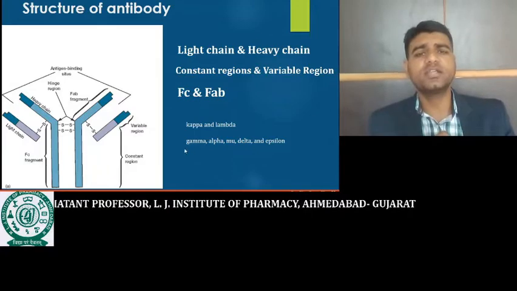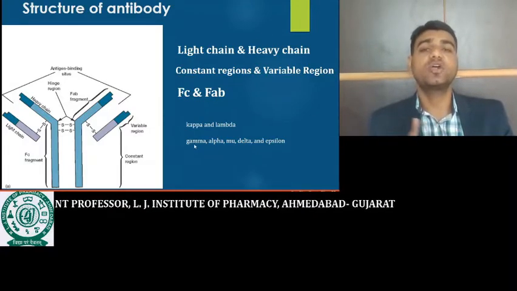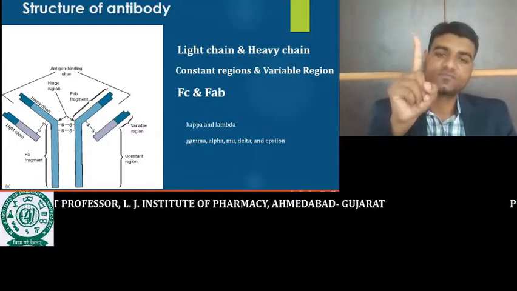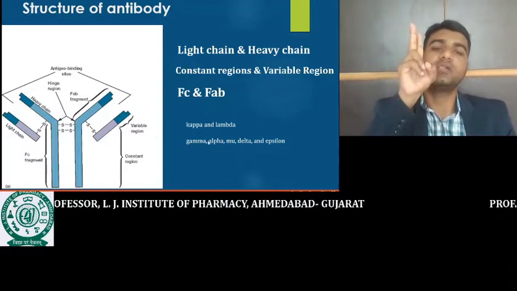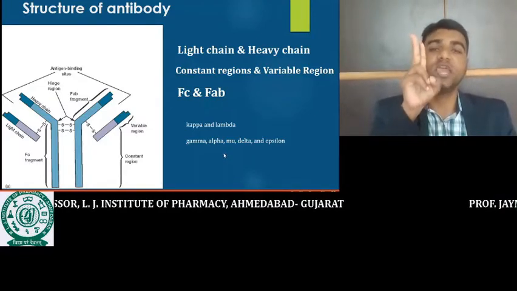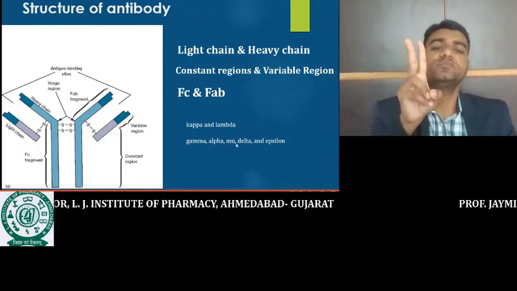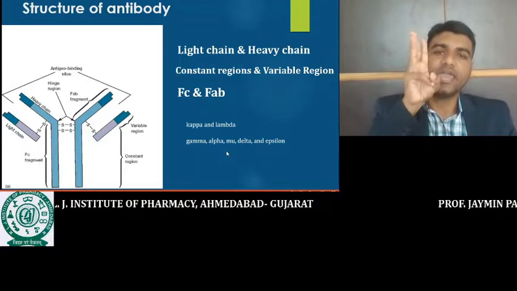If the antibody contains the gamma constant region, it is called IgG, the G from gamma. If it contains the alpha constant region, it is called IgA. If it contains the mu constant region, it is called IgM.